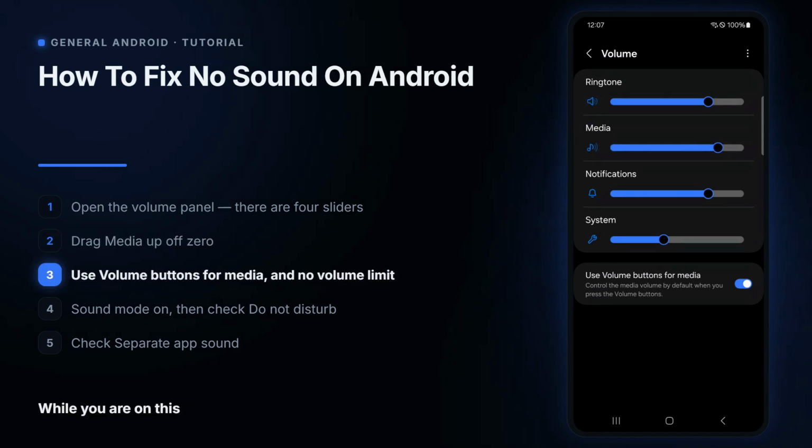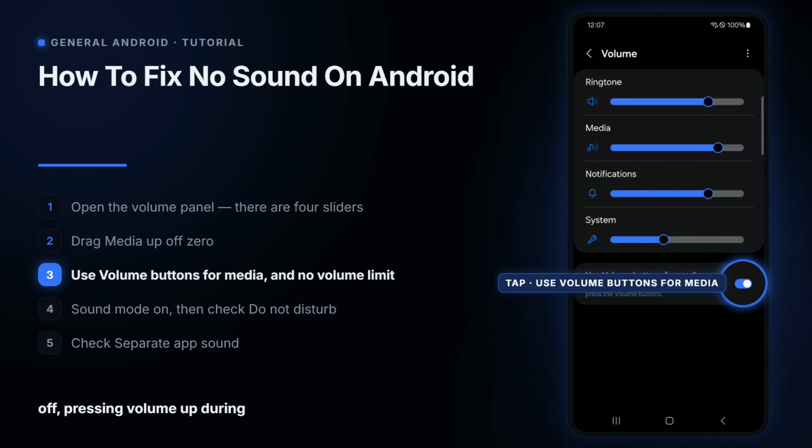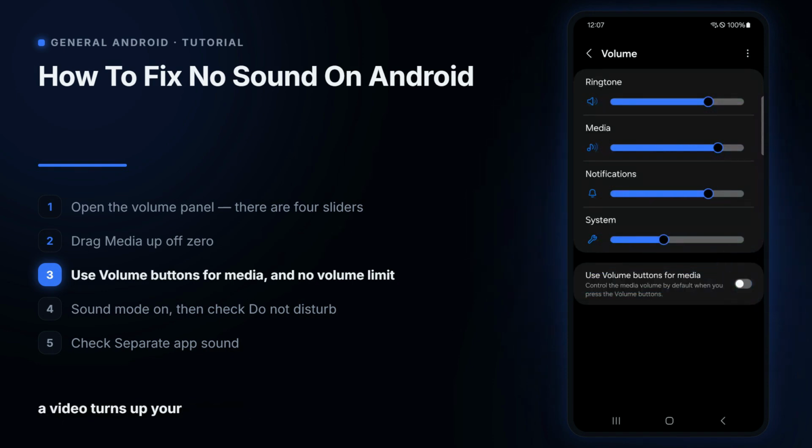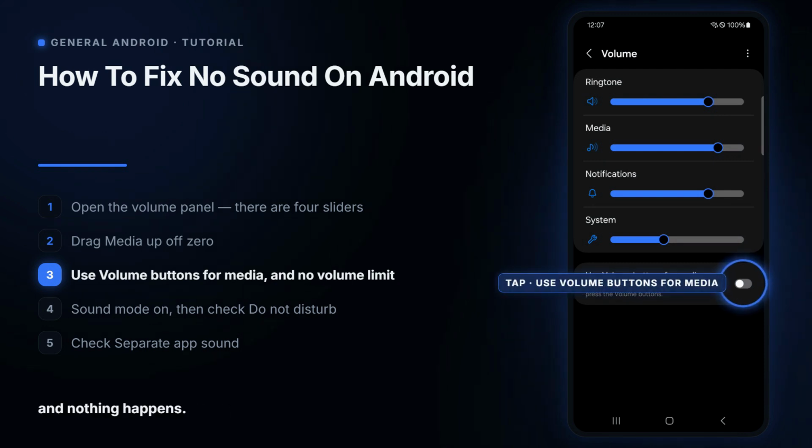While you are on this page, look at the switch underneath. Use volume buttons for media. When that is on, your volume keys move the media slider, which is what you want. When it is off, pressing volume up during a video turns up your ringtone instead. The video stays silent, and you press harder, and nothing happens.